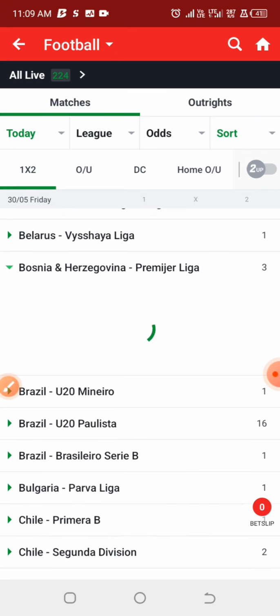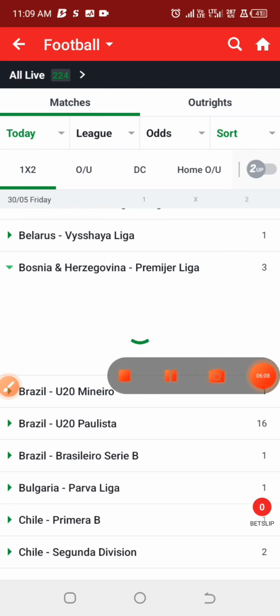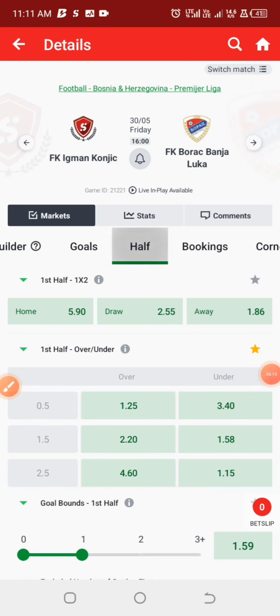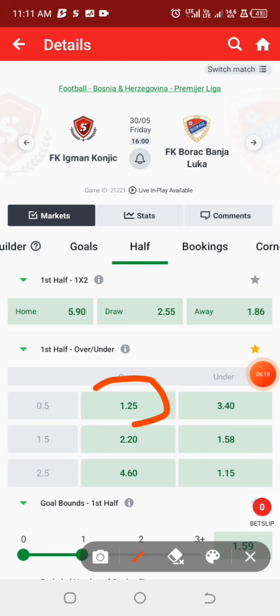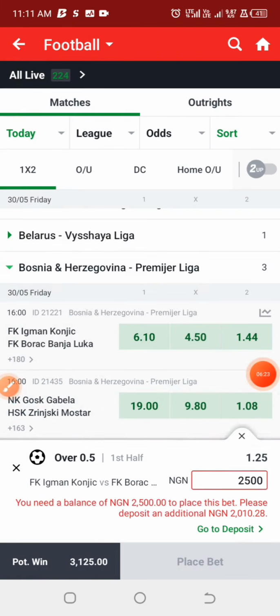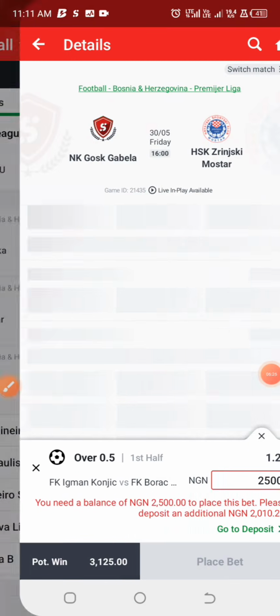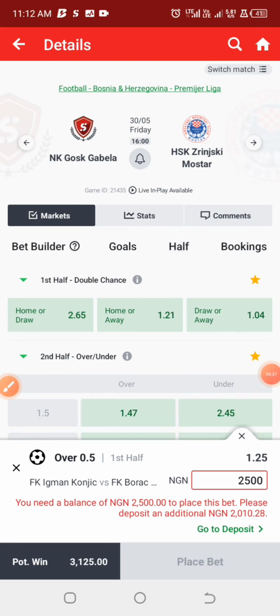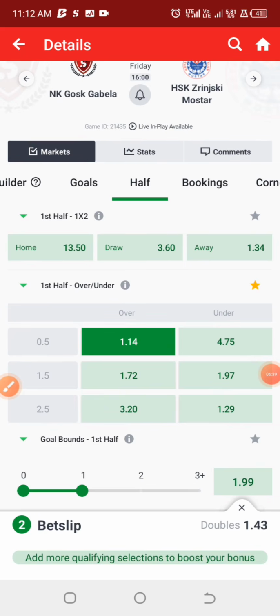So the first league we are going to look into is Bosnia. In this game, in the first half, they are expected to have at least a goal, so we are going for first half over 0.5 at odds of 1.25. So this will be our first prediction. Now, looking into this particular match also, we should be expecting half time over 0.5, at least in the first half, at odds of 1.14.